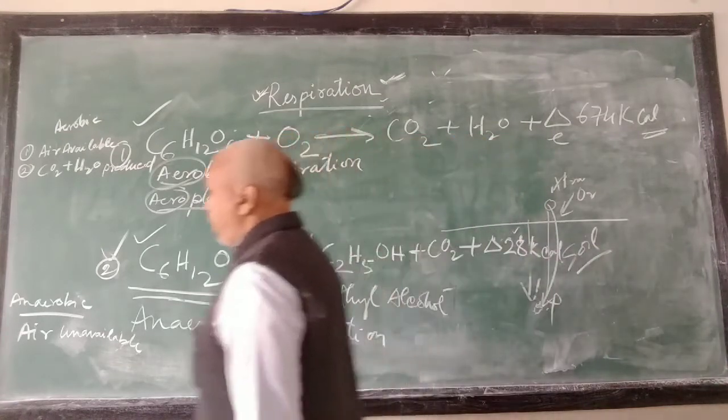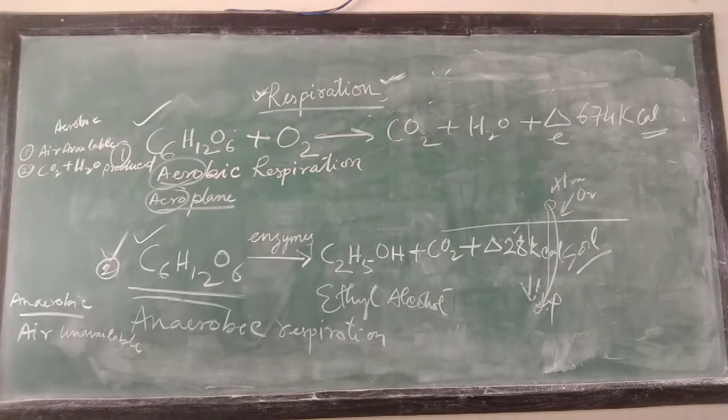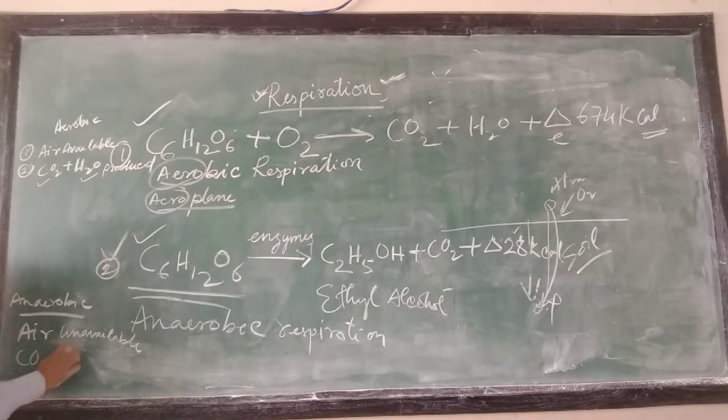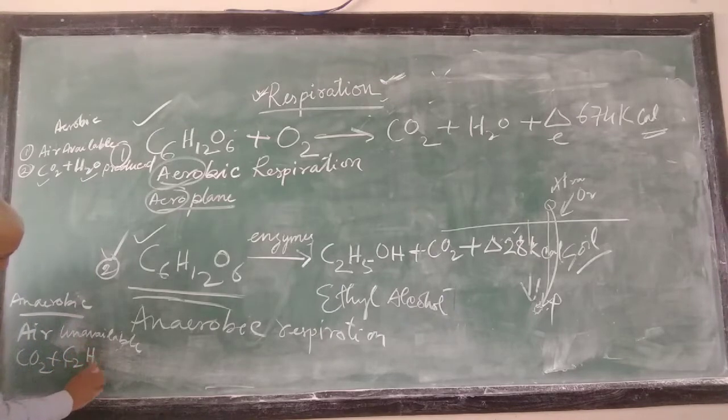So, here ethyl alcohol and carbon dioxide is produced. So, product here is carbon dioxide and water, but here the product is CO2 and C2H5OH, right. This is the second difference.